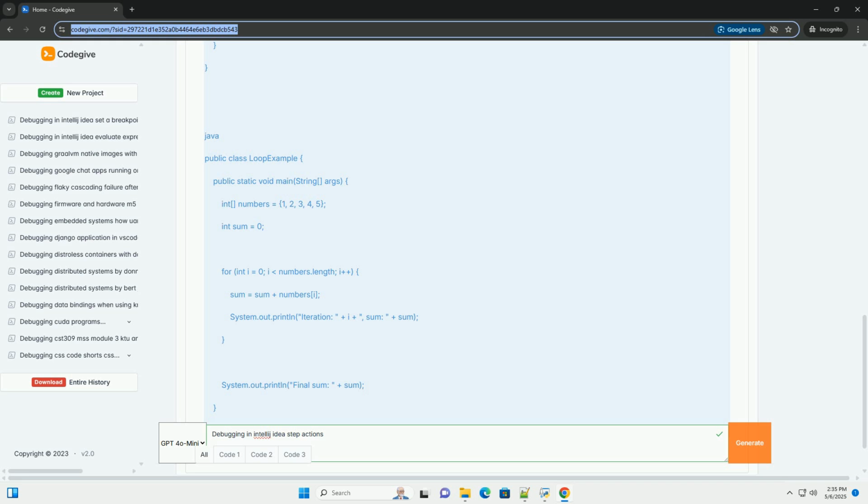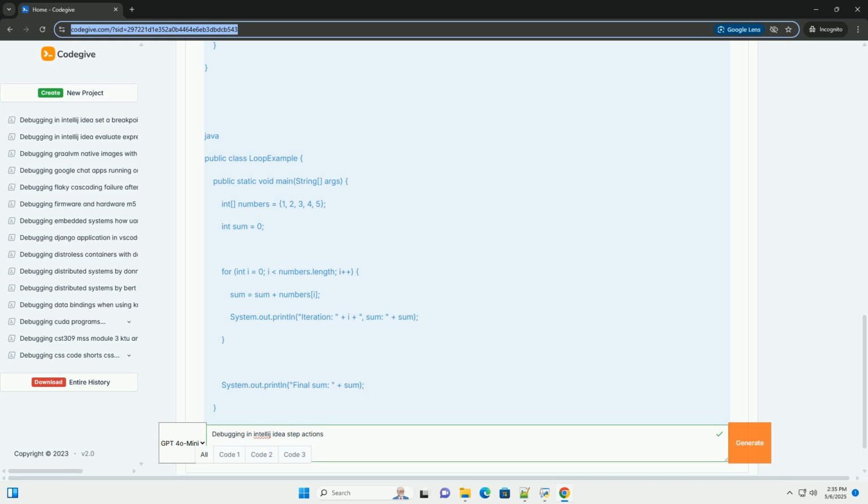Don't be afraid to modify code during a debugging session. You can experiment with changing variable values or modifying code to see how it affects the program's behavior. Remember to revert your changes before committing them to your source control system. Rubber duck debugging: sometimes just explaining the code to someone, or even an inanimate object like a rubber duck, can help you identify the problem.